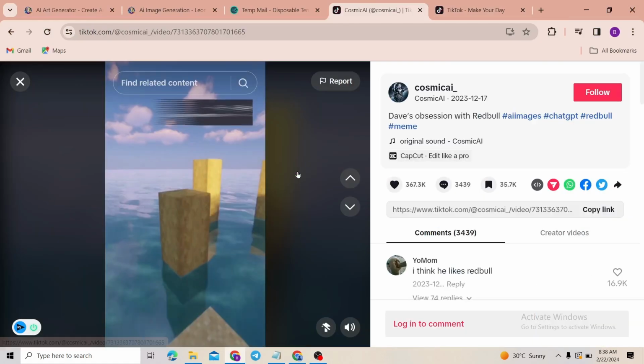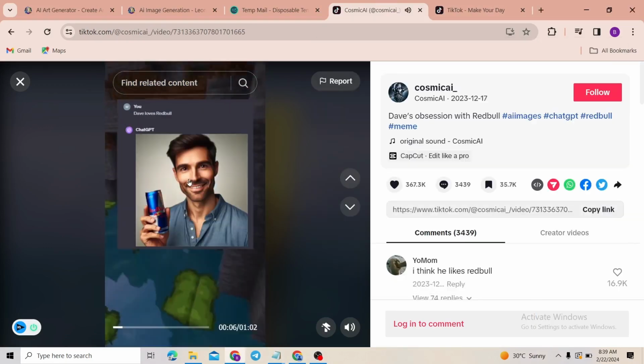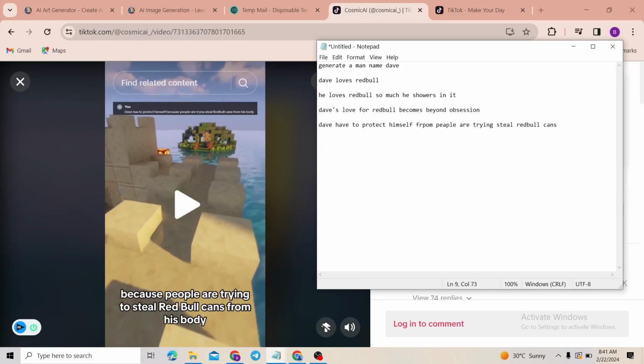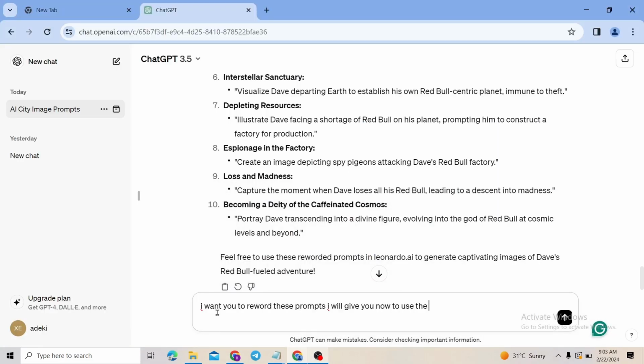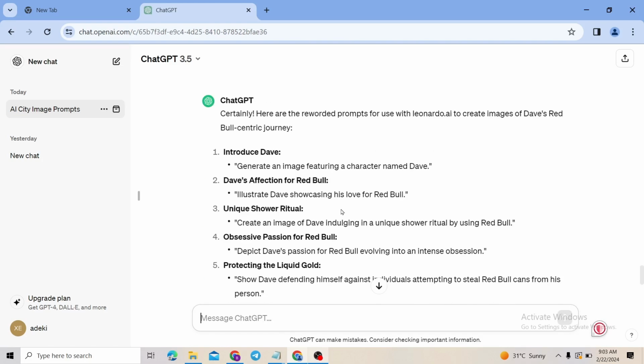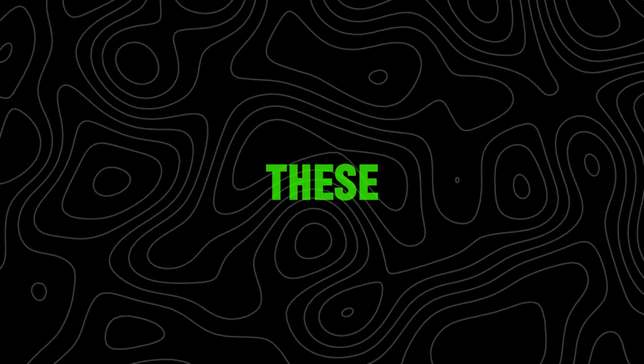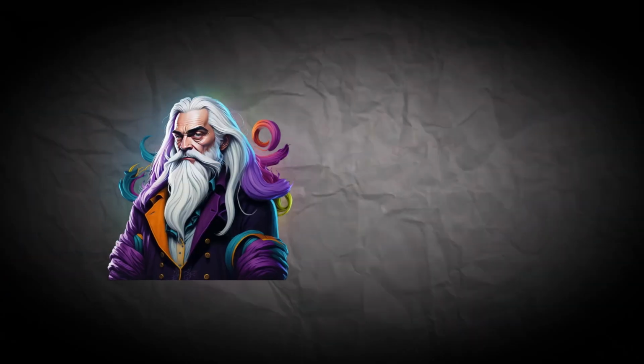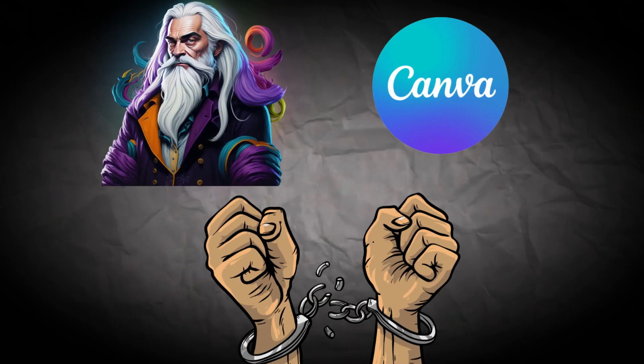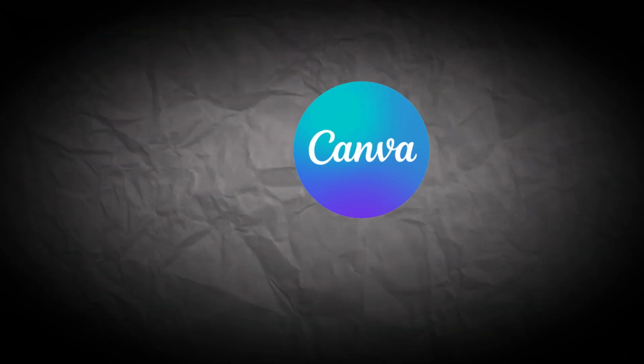And the second one is just going to the popular accounts on TikTok or YouTube and copying all the prompts they have. After that, let's go again to ChatGPT and ask it to reword the prompts to have your unique prompts. Okay, now that we have the prompts we need, let's generate the images. For this, we can use Leonardo.ai or Canva Magic Media because they are free to use. For me, I will use Canva Magic Media.